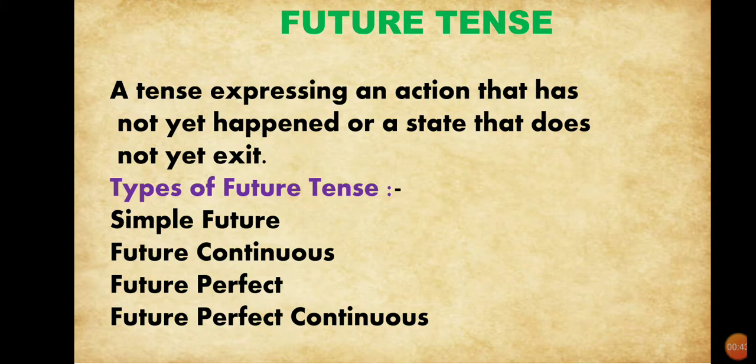Types of future tense: simple future, future continuous, future perfect continuous. So in this chapter we will discuss only three types of future tense, that is simple future, future continuous and future perfect. Let's see.